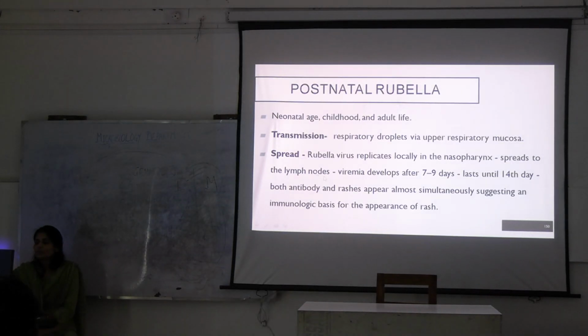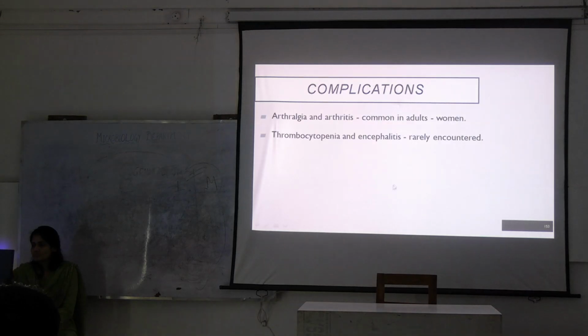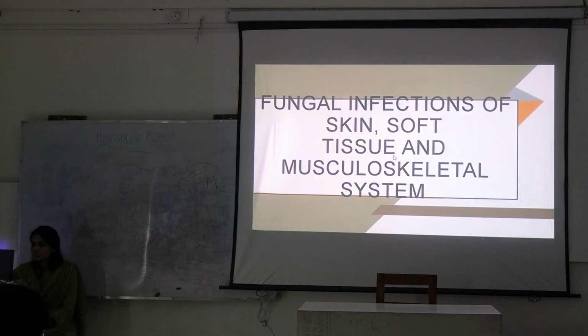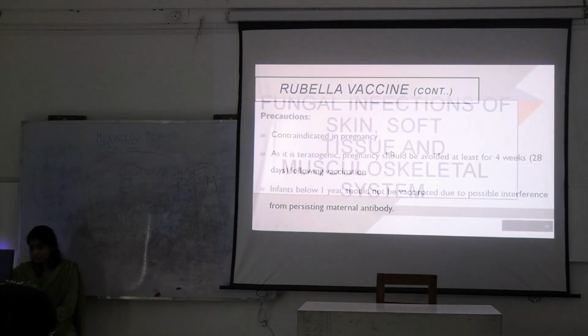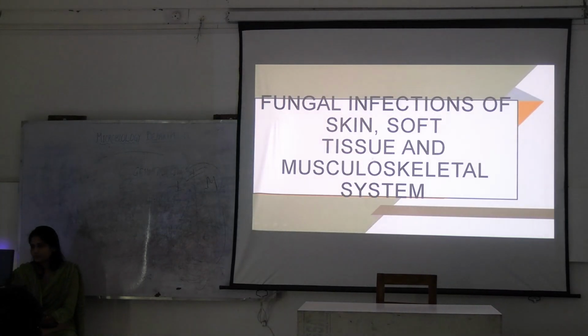Where have you heard rubella other than the neonatal infections? So I'm not going to teach you. You just have to remember the strains they are using in vaccination. For example, in rubella they are using RA27/3. This is asked in the MCQs mostly. Which strain is used for vaccination in rubella?